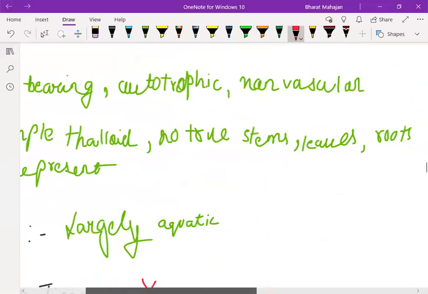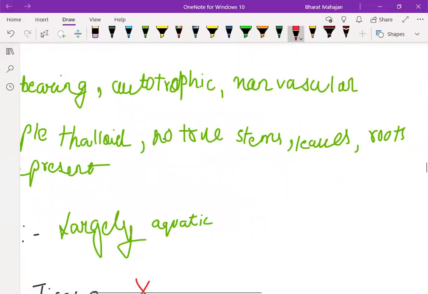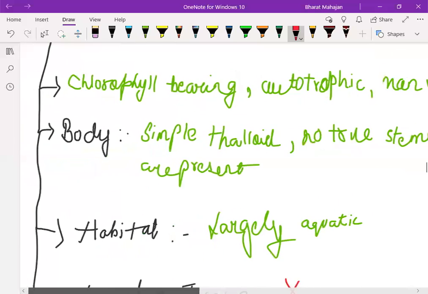Algae can make their own food. Definitely, it is autotrophic. We know that all the plants can make their own food. It is non-vascular. Important. Why important? Because it may be asked in the examination whether the vascular tissues are present in algae or not.